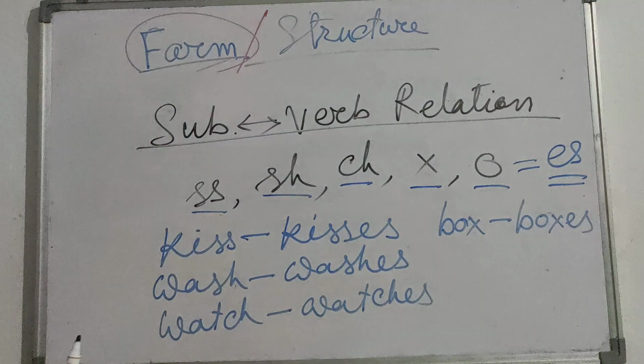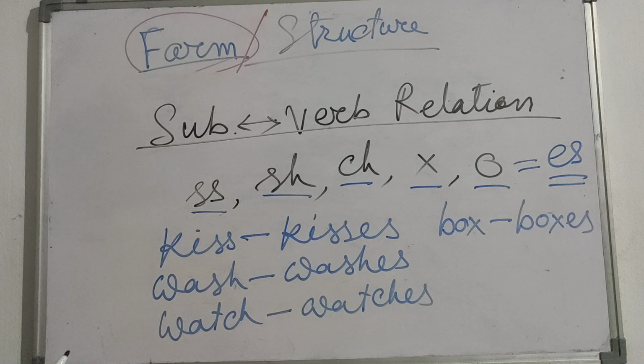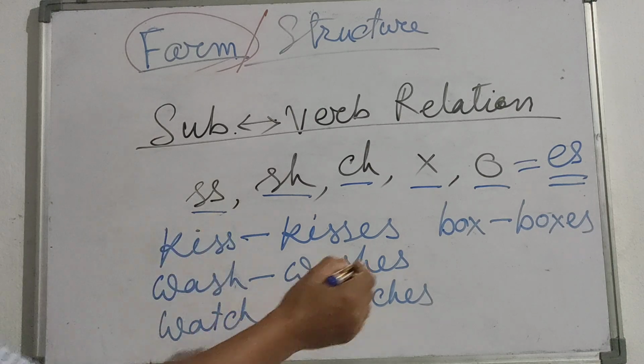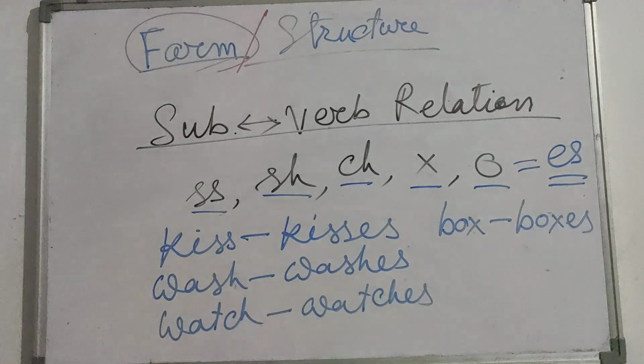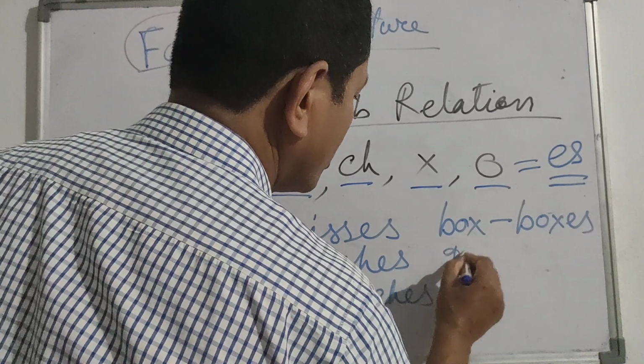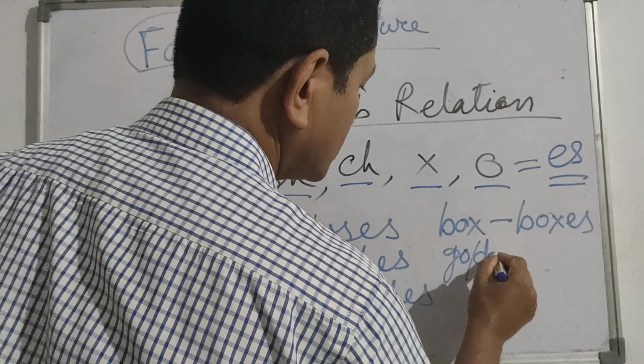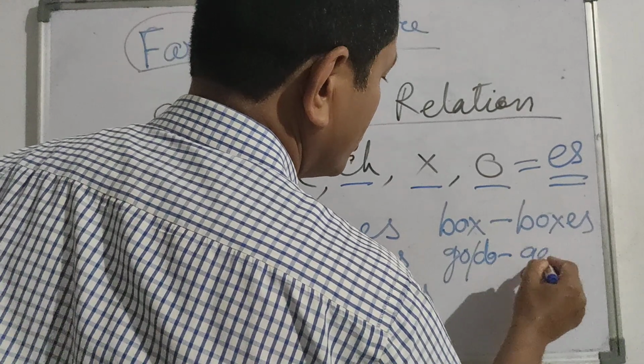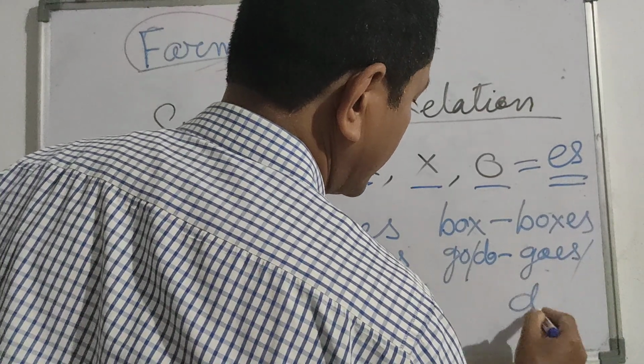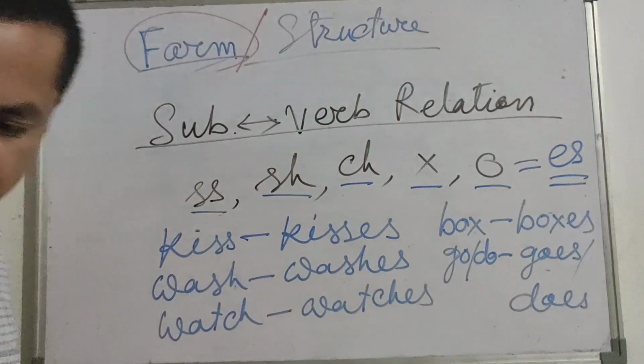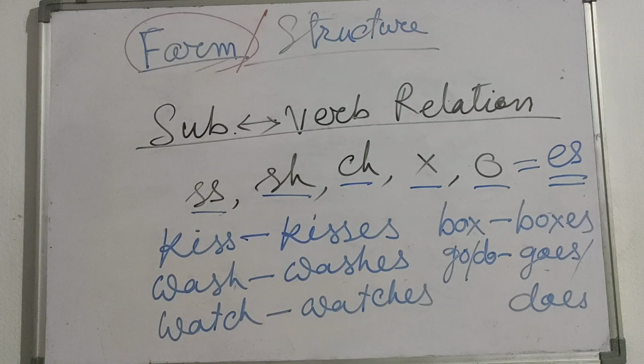Box here means not the thing that we call a box. It is used as a verb, to give a punch, that is box. And the other o, for example, go or do, it will become what? Goes or does. Okay. With this, have you noticed the differences we have seen so far?